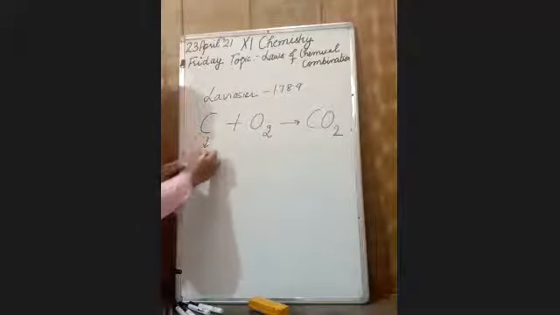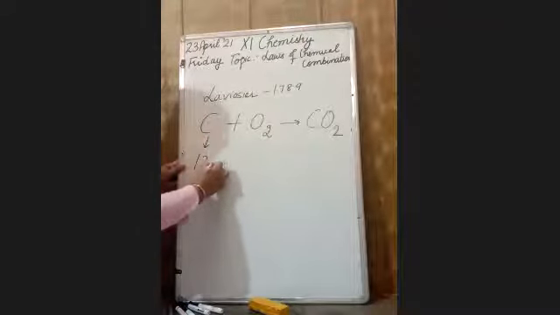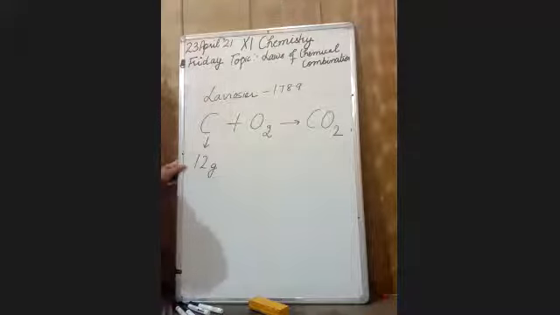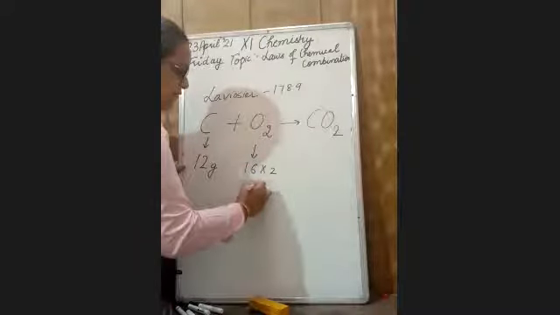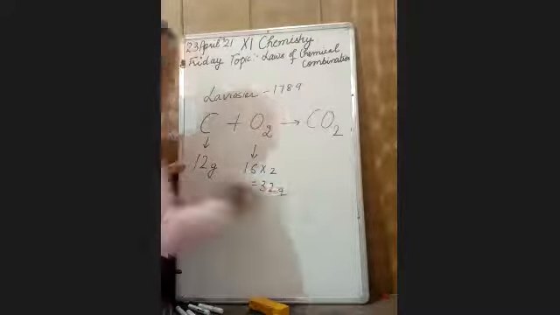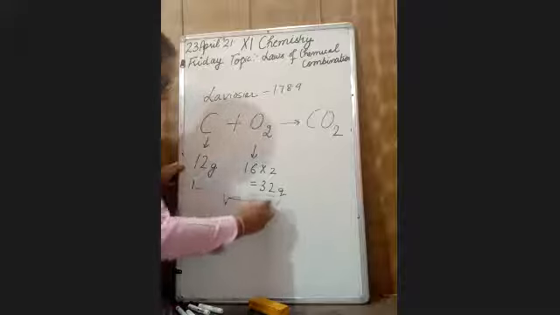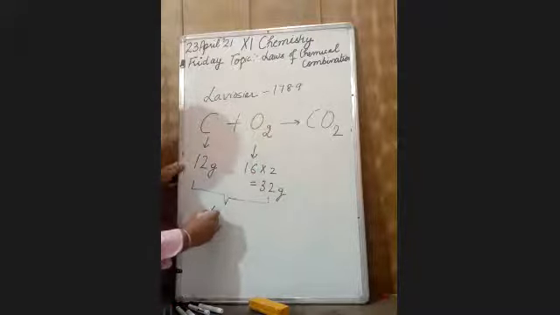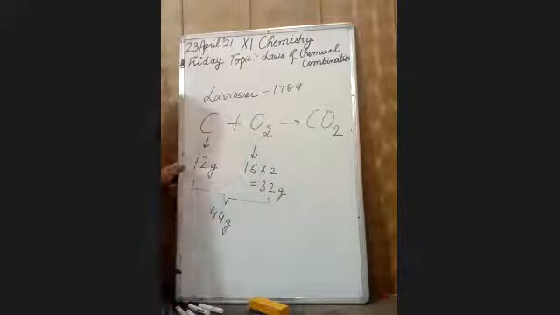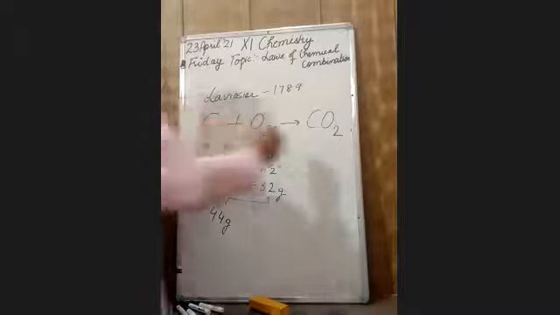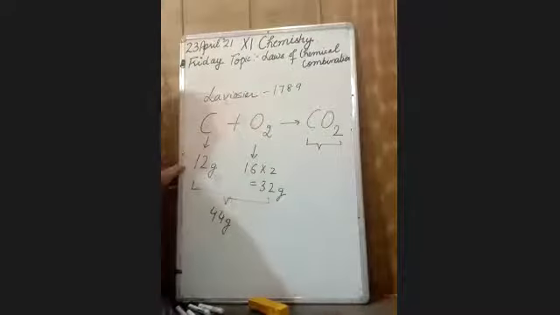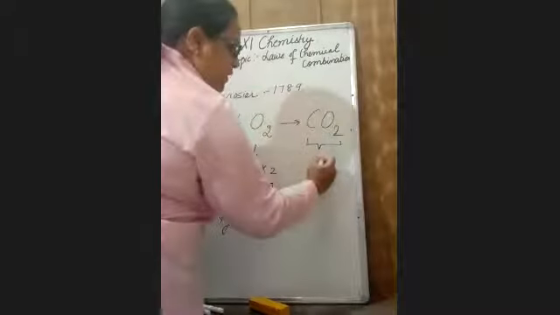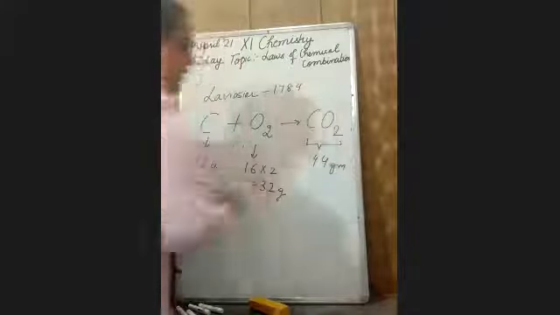Now, what is the atomic mass of carbon? It is 12 gram atomic mass. What is the atomic mass of oxygen? It is 16. There are 2 oxygen atoms, so it will be 32 grams. And their total will be 32 plus 12. It comes out to be 44 grams. And in case of product, it is carbon 12 plus 16 into 2. That also comes out to be 44 grams.